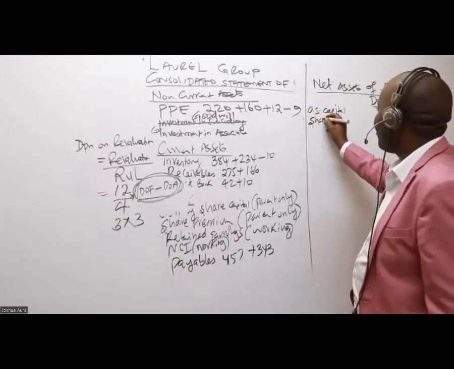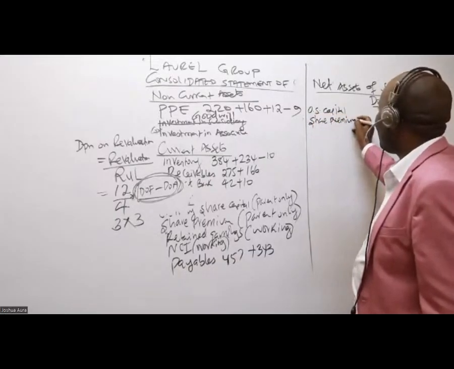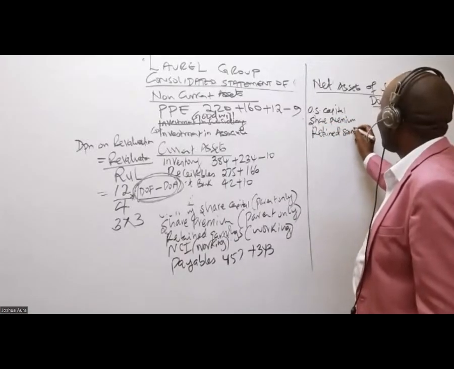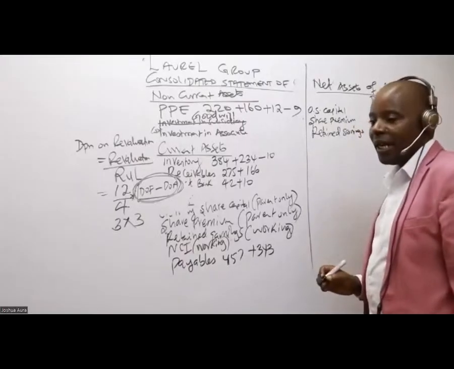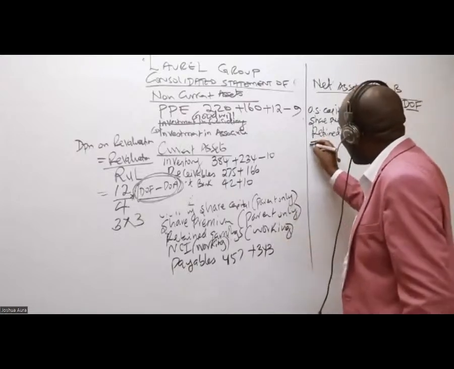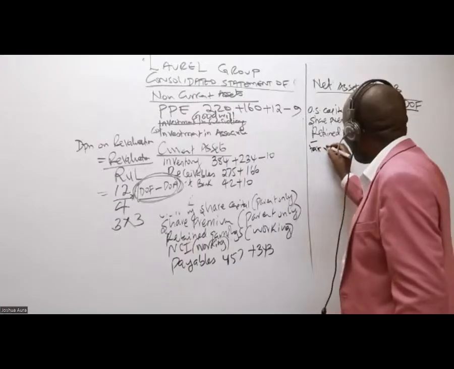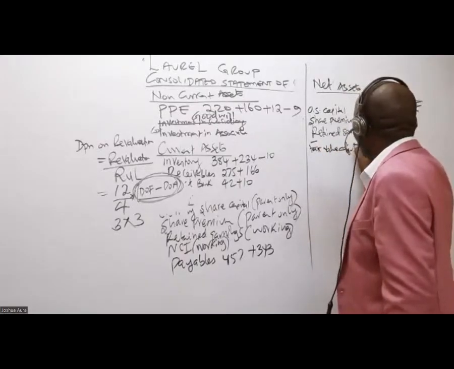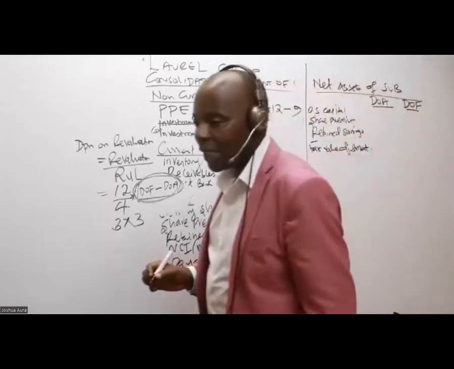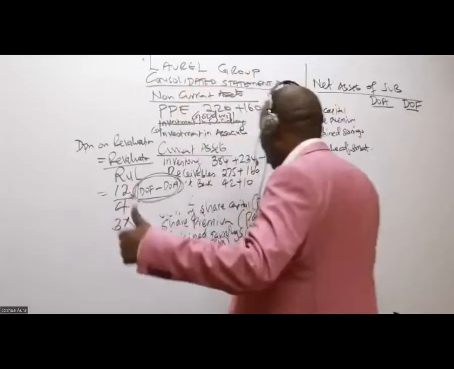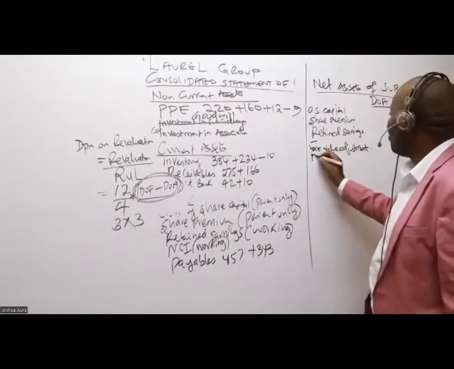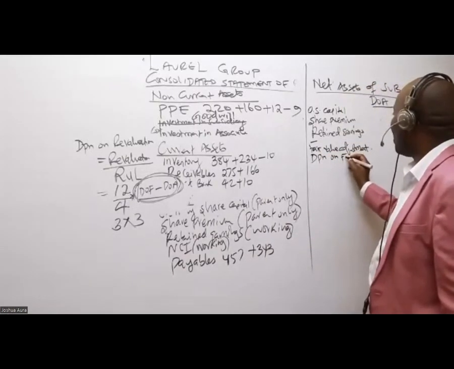We have share premium. We have retained earnings. We have revaluation, but we call it fair value. Here, if you want to scare the examiner, you call it fair value adjustment. That's how you call it here. And then lastly, depreciation on fair value adjustment.